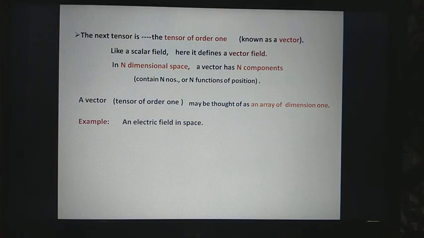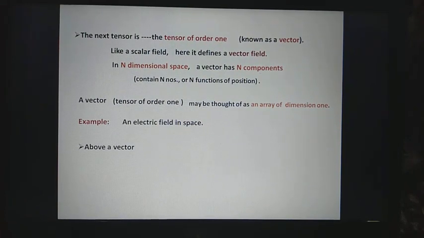So we saw that a scalar is a tensor of order 0 and a vector is a tensor of order 1. Tensors can be defined to all orders. Tensor of order 0 is a scalar and tensor of order 1 is a vector. Tensors of order more than 1 can also be defined. So above a vector,